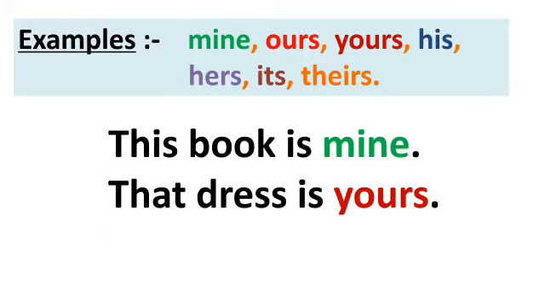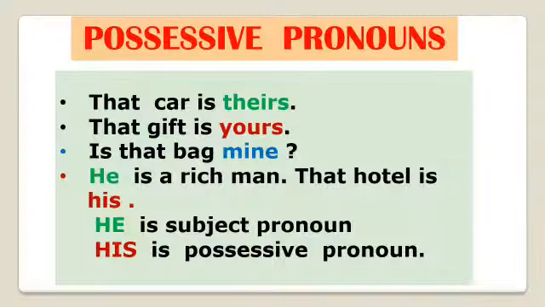Examples of possessive pronouns are mine, ours, yours, his, hers, its, theirs. This book is mine. That dress is yours. So mine, yours are possessive pronouns. That car is theirs. That gift is yours. Is that bag mine? So theirs, yours, mine are possessive pronouns.